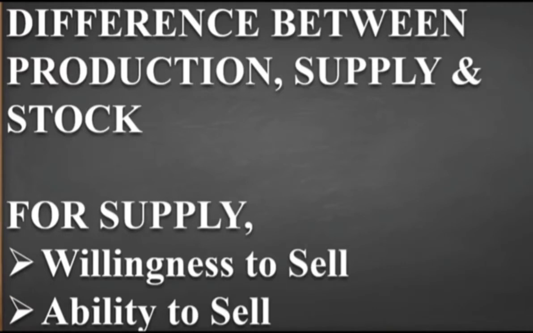Okay students, after that we are going to do the difference between stock and supply. That is quite important. We have already done what is production, what is supply, and what is stock. Now, if we talk about the difference between stock and supply, we have already seen that if the producer has a stock of 5,000 pens, and he has a willingness to sell 3,000 pens, then he will sell only those 3,000 pens, not more than that.